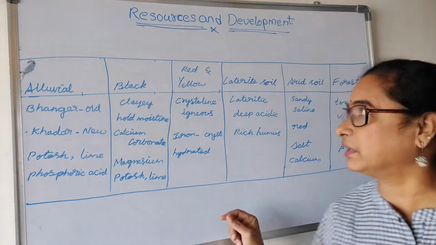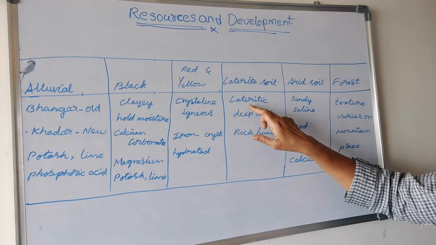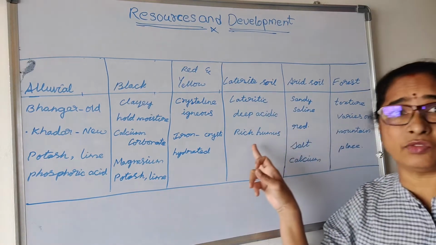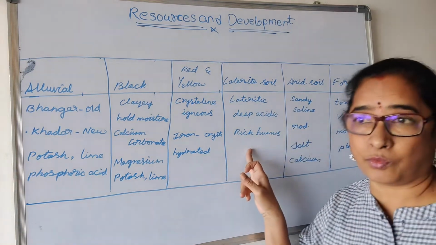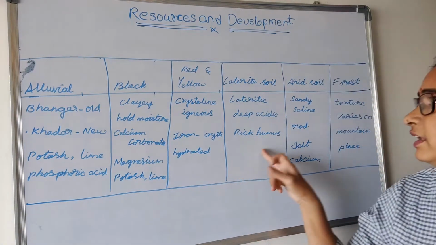and if the iron is hydrated, the soil becomes yellow. So please remember that. Coming to the laterite soil. This laterite soil is a lateritic form. It is deep, acidic, and it is very rich in humus. Nuts are grown in this area only.